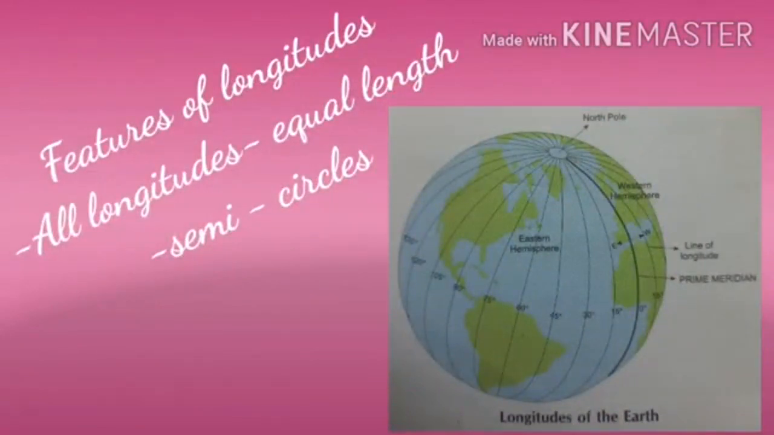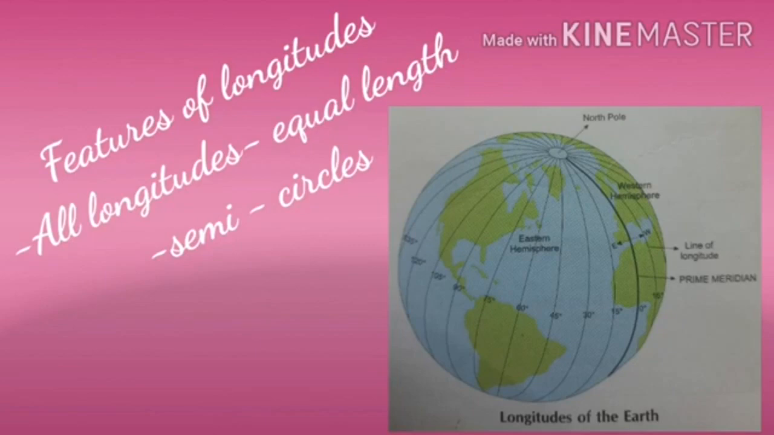There are 360 meridians. That means 180 degree east plus 180 degree west in all. Children, 180 degree longitude is a common line. That is, 180 degree east and 180 degree west longitude is the same line. Then all longitudes are of the same length, that means equal length. Longitudes are vertical lines drawn on a globe that run from the North Pole to the South Pole. Children, look at the globe.